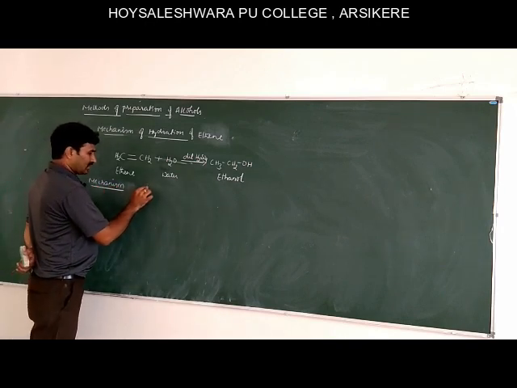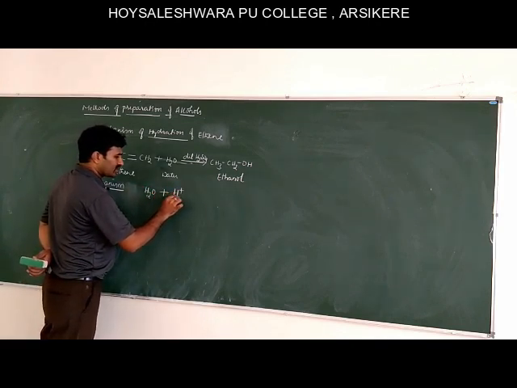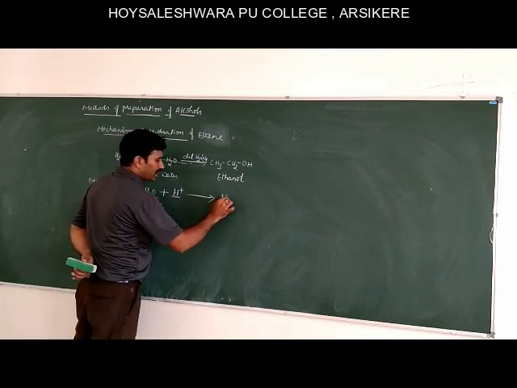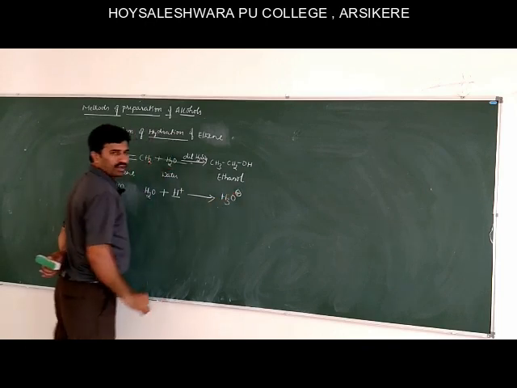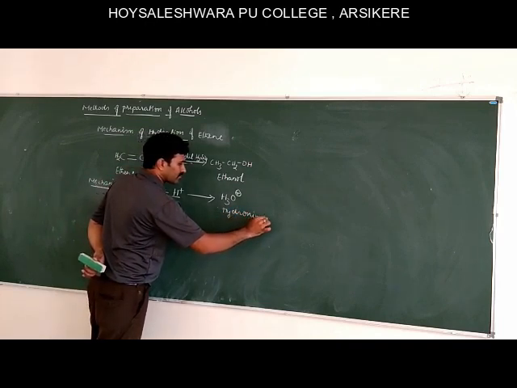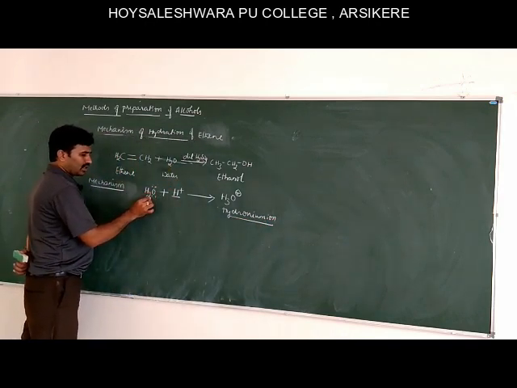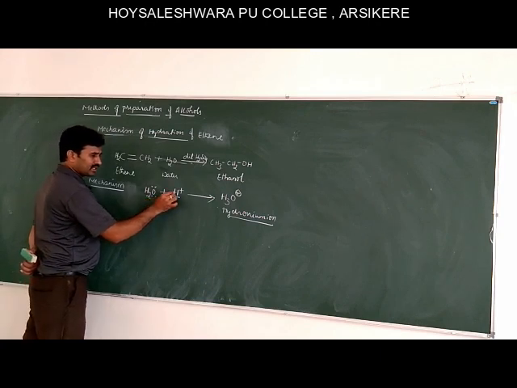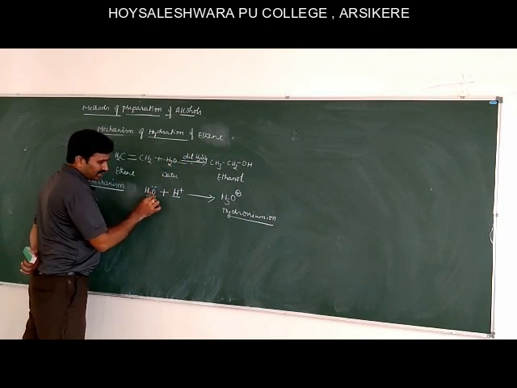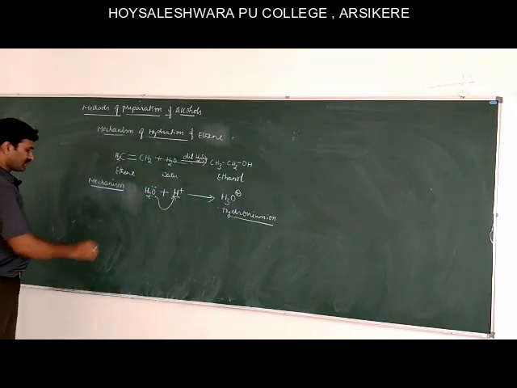In the first step, water. This is H plus, which is donated by the acid to form hydronium ion. Water, we know that oxygen contains 2 lone pairs of electrons. This H plus is given by the acid which we used, and the lone pair of electrons attacks this H plus ion and forms hydronium ion. So this is the first step.